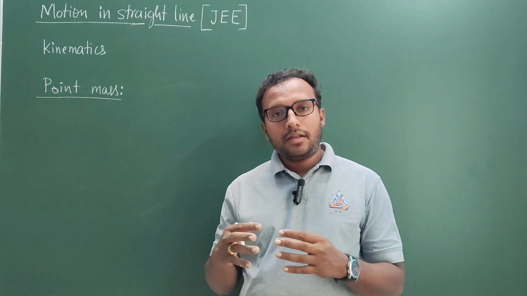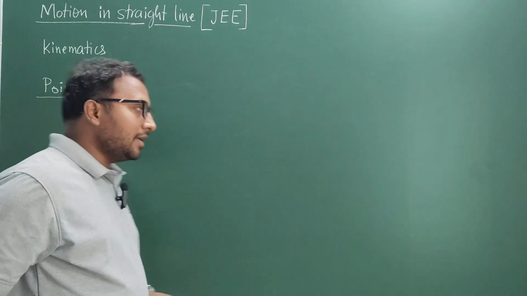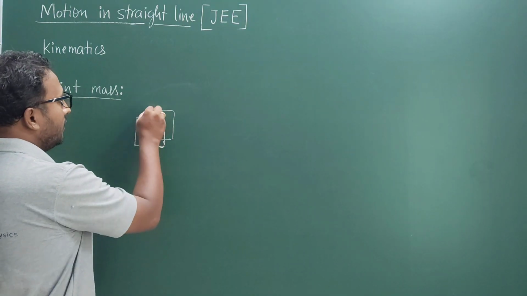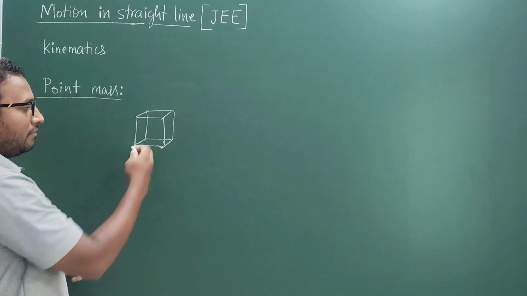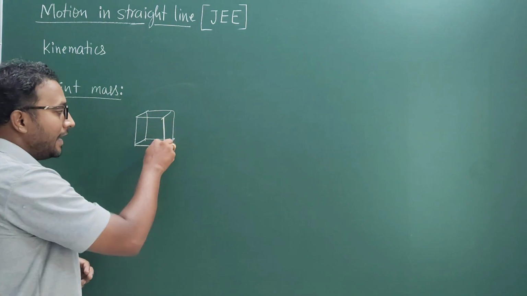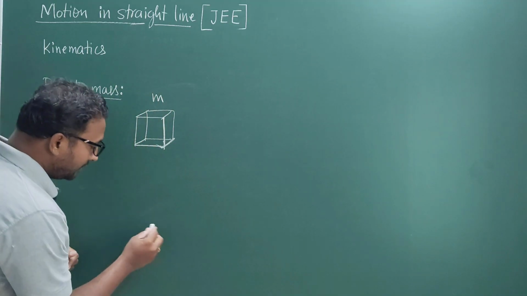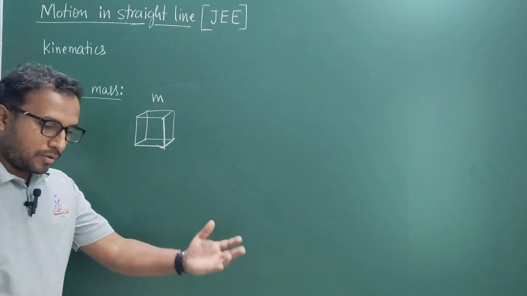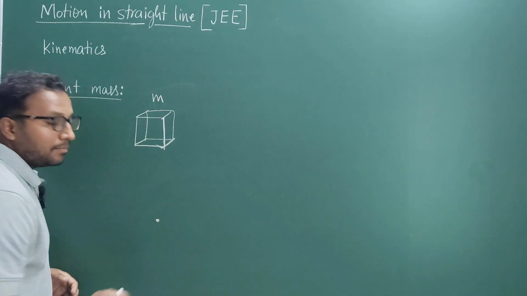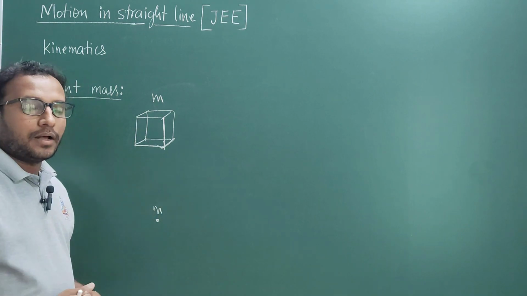When a body or a particle is performing motion, there are two types of bodies we can consider. One is a cube-like body. This body will have its dimensions, for example length, breadth and height, and of course certain mass. The body or particle in motion can also be considered as a point mass or a simple particle. Even this has certain mass.